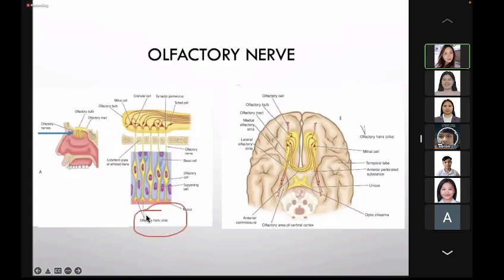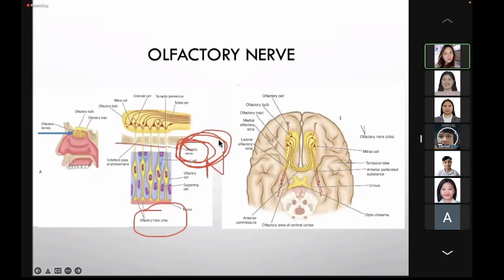When these olfactory hairs are stimulated by odor, the stimulus goes to the body of the olfactory cell, and it gives out fine processes. These, class, are your olfactory nerve, which is your first order neuron.